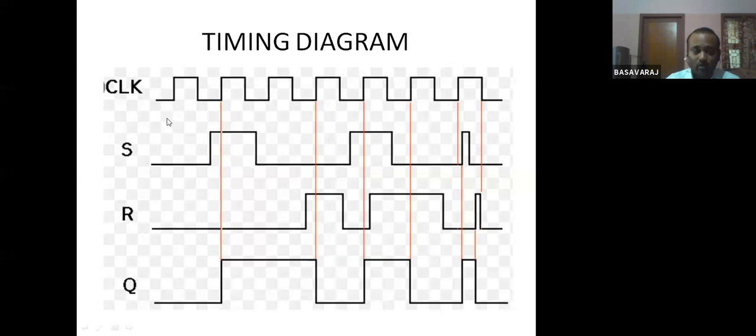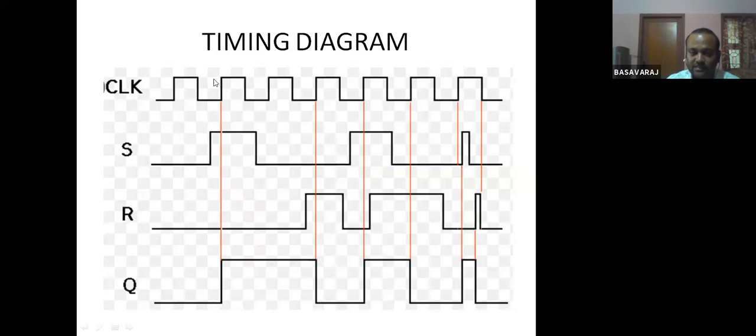Now you see the first rising edge here. At this first rising edge, S is equal to 0 and R is equal to 0, which means no change. The output Q is initially 0, and it will remain 0 till the next rising edge of the clock.